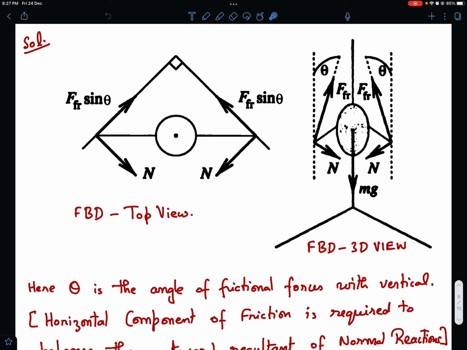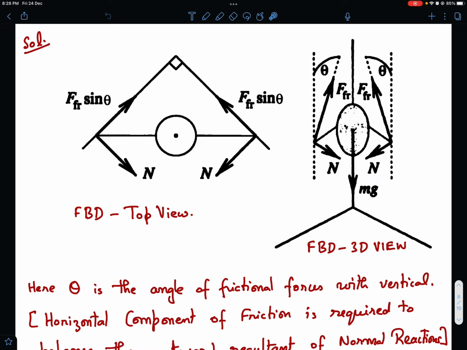See, let's say this ellipsoid that I've drawn represents our Mr. Bean, and I'm not distinguishing between the forces from hands and legs. I'm just drawing the two forces together. Let's say the combined normal reaction from his hands and feet on the right wall is, let us say, N. So the wall gives him a reaction N, this combined reaction on hands and feet from the right wall. Okay. Similarly, let's say this is the normal reaction from the left wall.